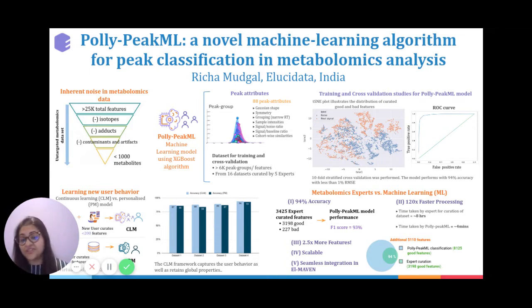So, to overcome this challenge, a common practice is that one would apply filtering methods. These methods predefine a very stringent threshold, which results in a handful of very high confidence features. However, there is a clear disadvantage of excluding the low abundant features, and this limits us from exploring metabolomics datasets to their full potential.